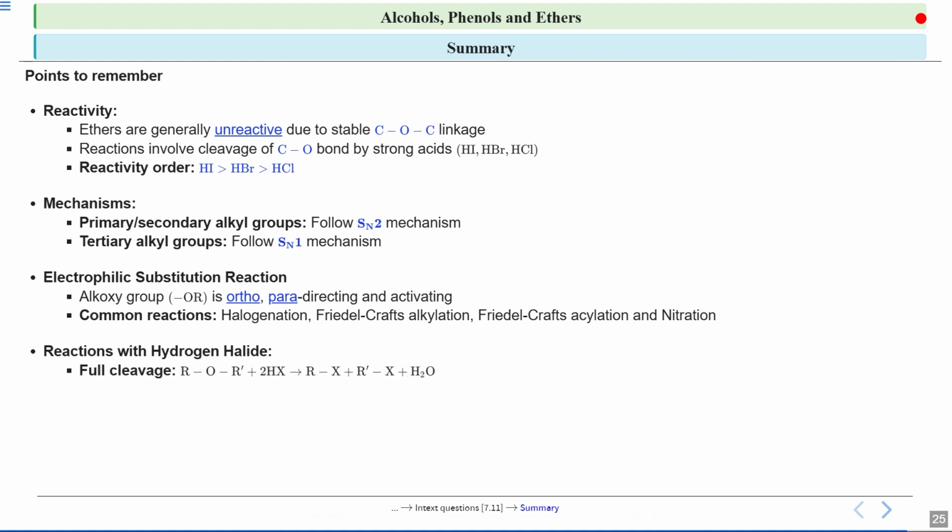We discussed the reactions with hydrogen halide. When HX is present in excess, you will get R-X and one water molecule. If there is partial cleavage, then when your ether reacts with HX, you will get one alkyl halide and one alcohol. But if one more molecule of HX is present, the reaction will proceed further and the alcohol will react with HX, forming the alkyl halide. So this is the full cleavage and this is the partial cleavage.